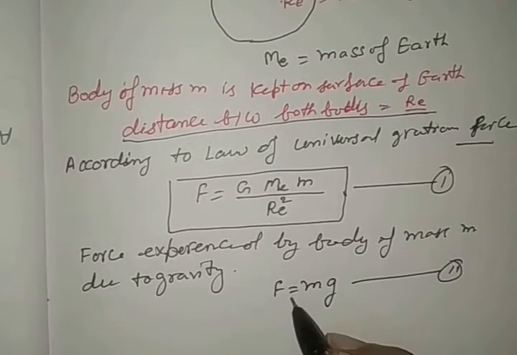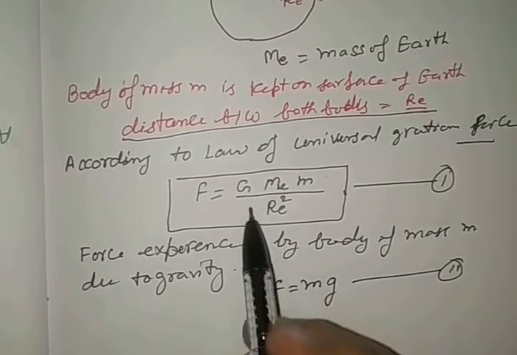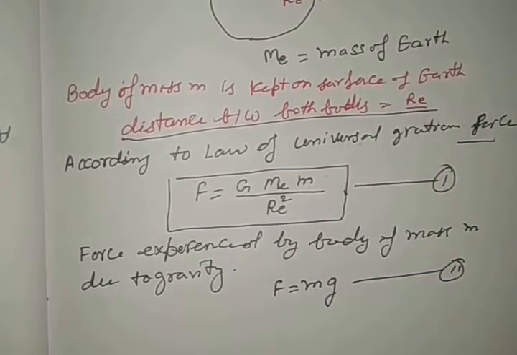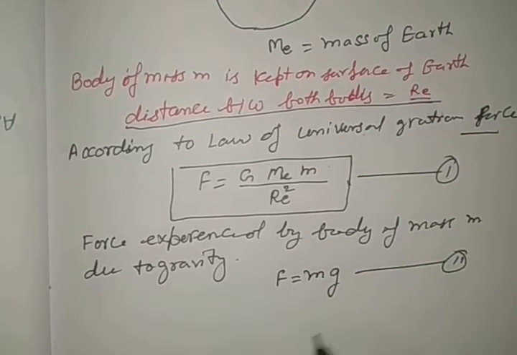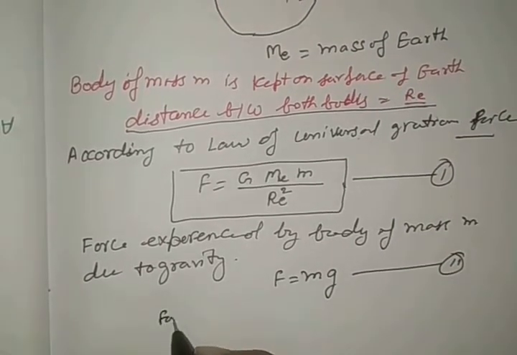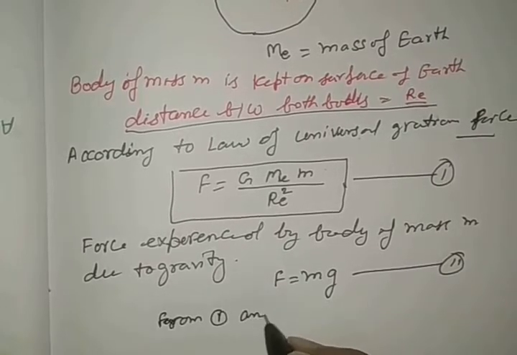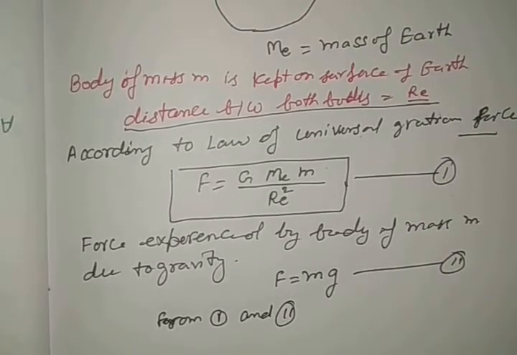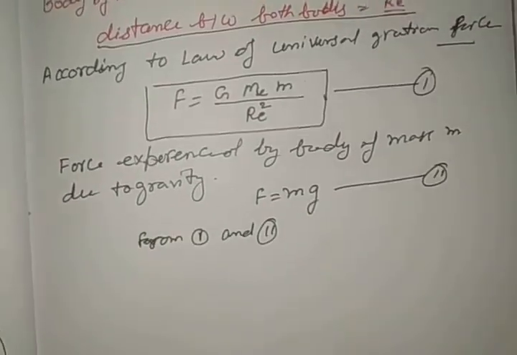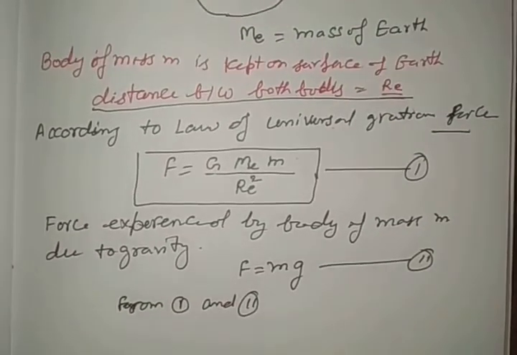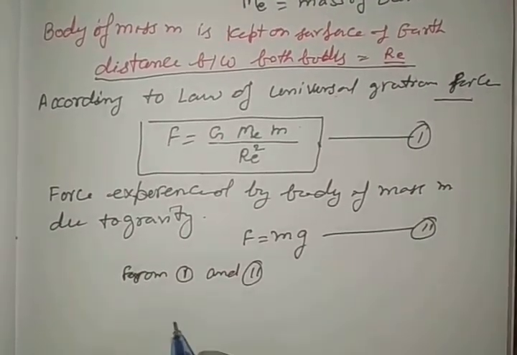The source of this force experienced due to gravity is the universal gravitational force. So we may write from equation 1 and 2, both are the same forces, so their right hand sides are also equal.